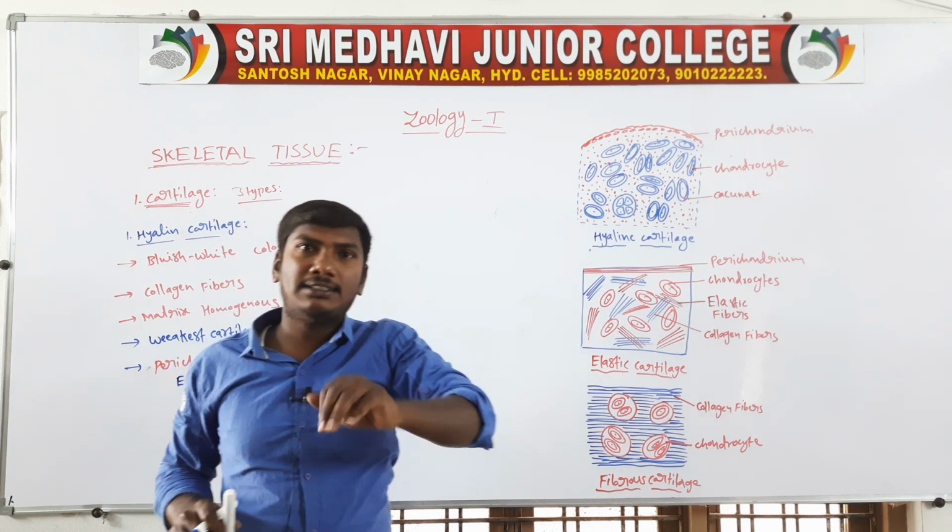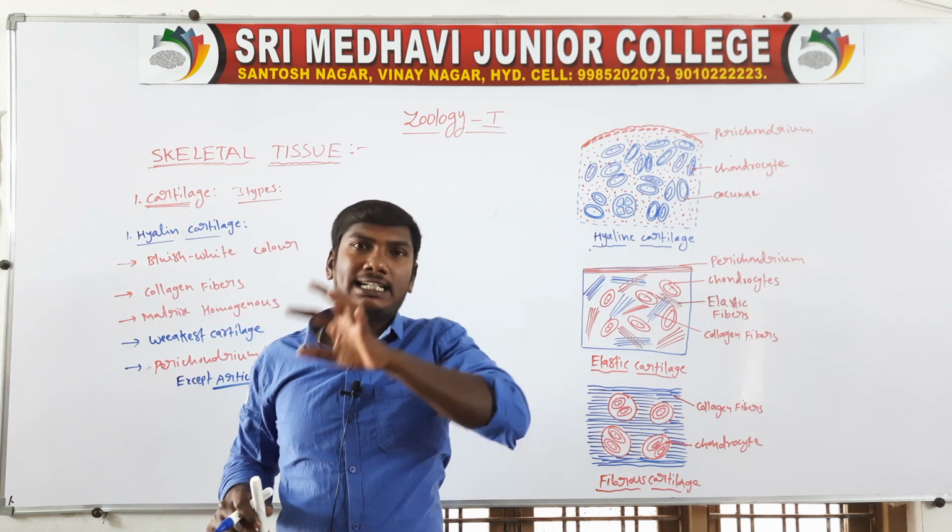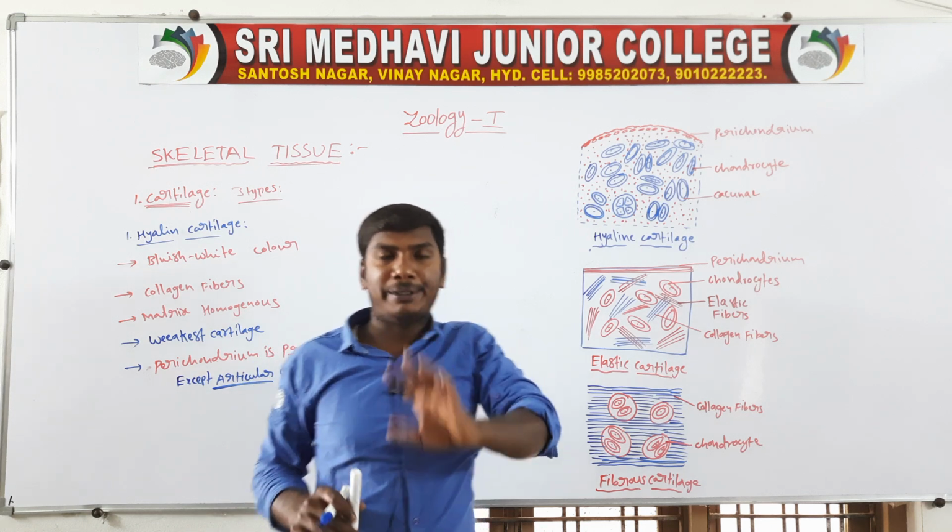The articular cartilage is the subcartilage of the hyaline cartilage. The hyaline cartilage has a pericardium, except the articular cartilage, where the pericardium is absent.